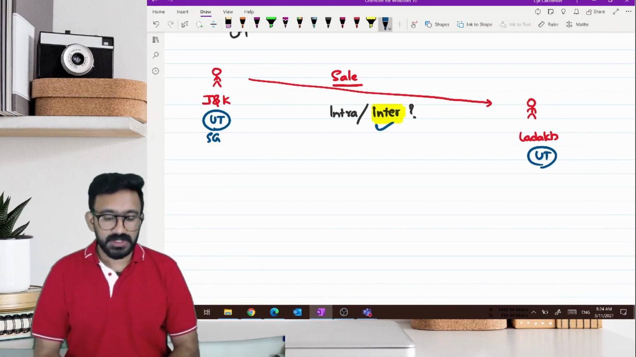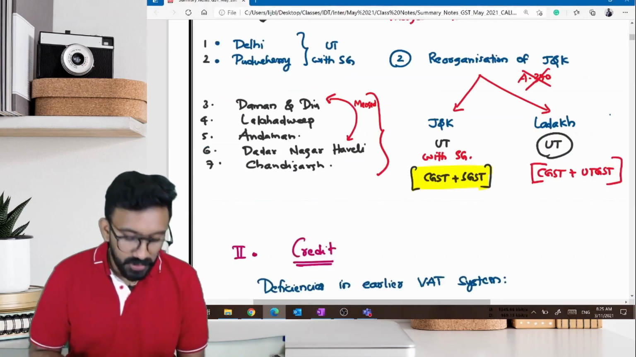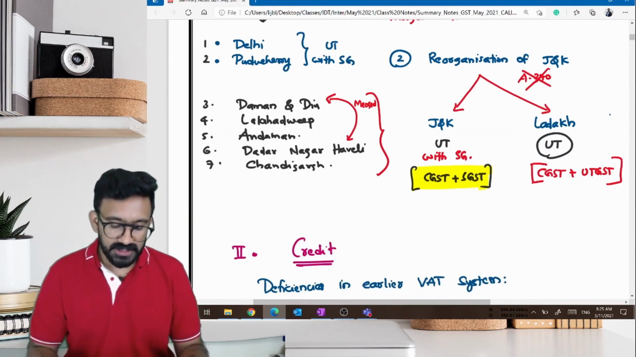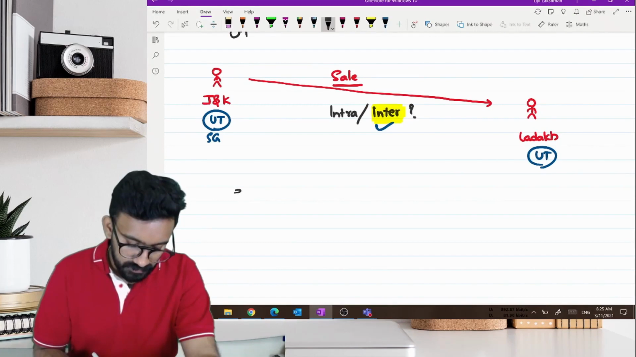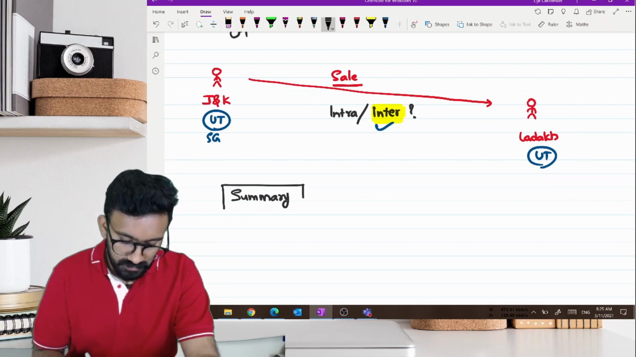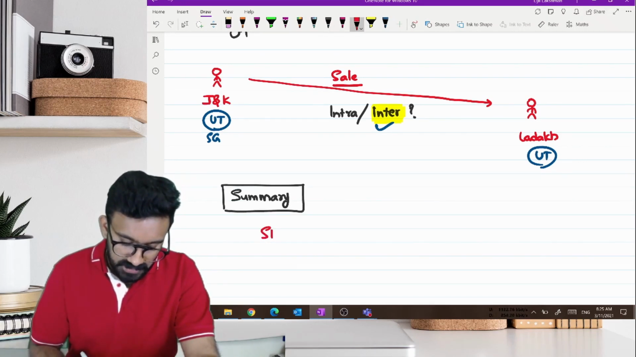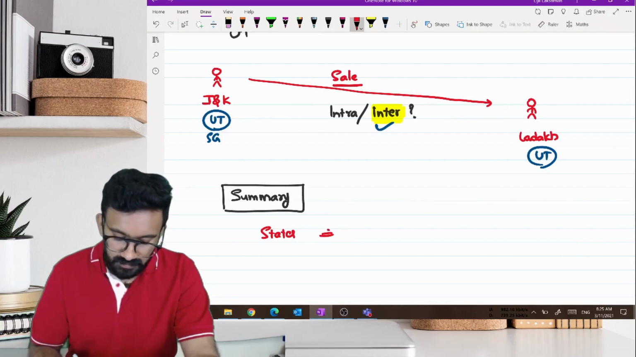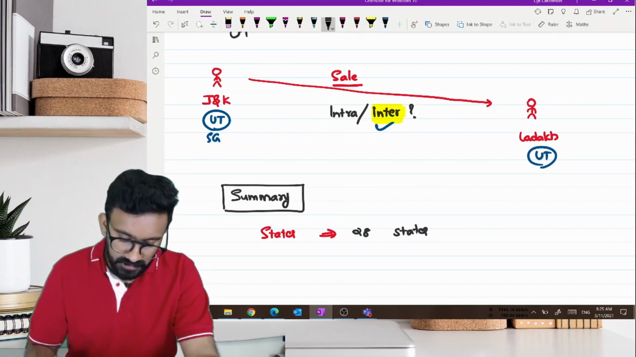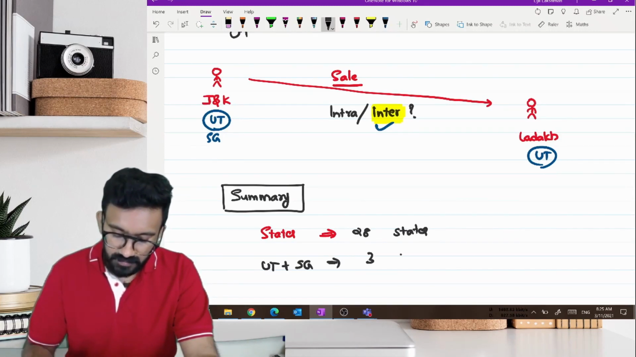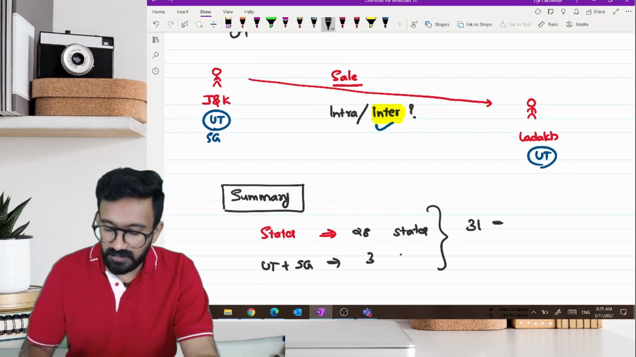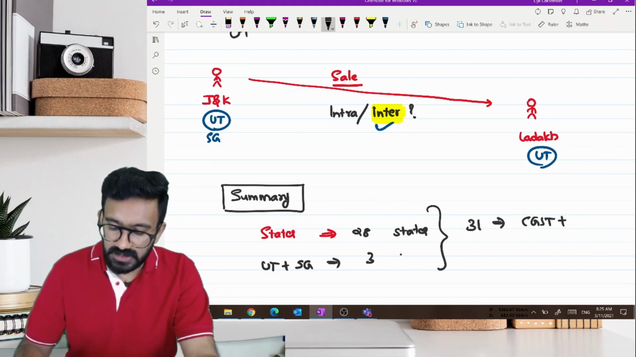Are you guys with me on this? Okay, great. So in summary, how many states do we have now? What is the total number of states now? We have 28 states because Jammu and Kashmir is gone. How many union territories with state government? 3. So totally 31 of them will have CGST plus SGST.